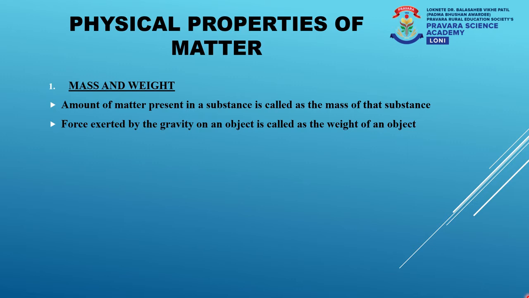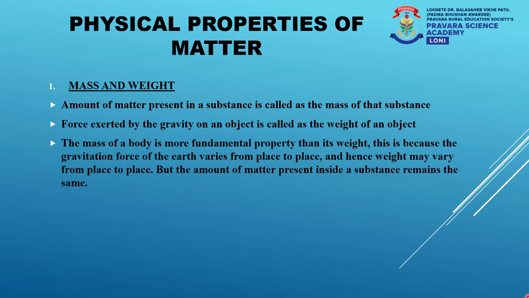Now, when we compare mass and weight, mass is a more fundamental property than the weight of a matter. This is because the gravitational force on the earth varies from place to place. Hence, the weight of a substance may also vary from place to place. But the amount of matter present inside a substance will remain constant. Hence, the mass of a substance will always remain constant wherever you go in the universe or wherever you go on the planet.